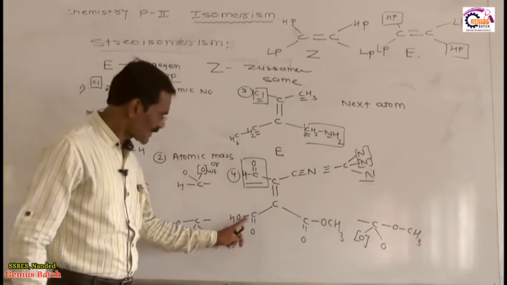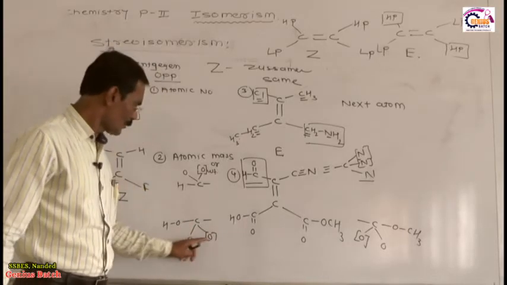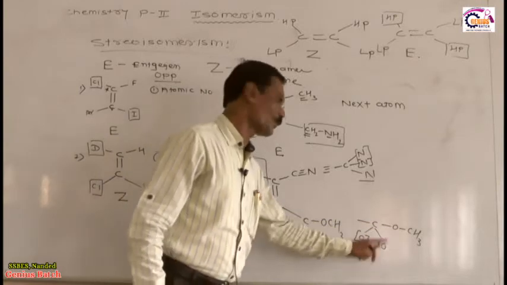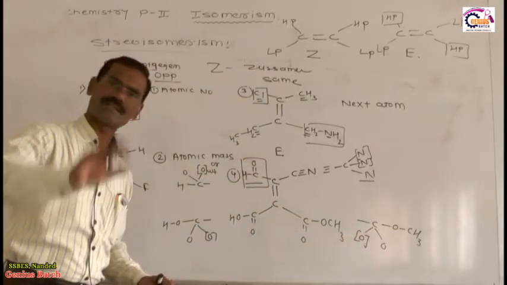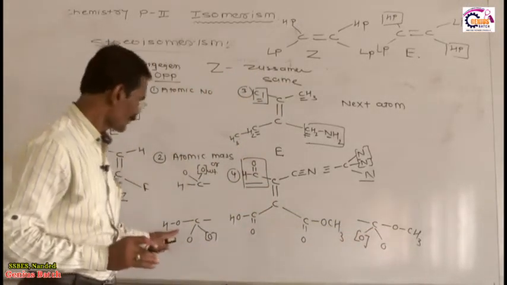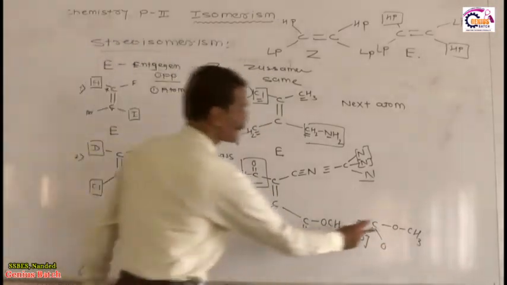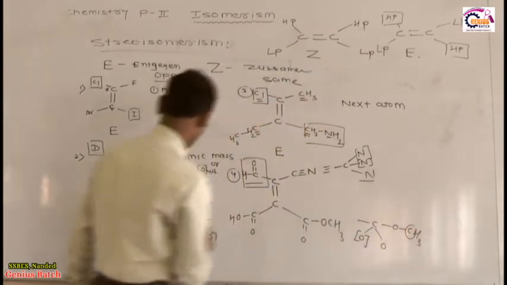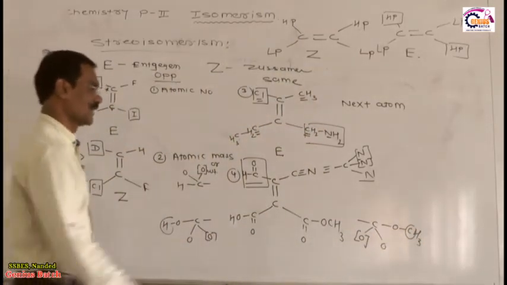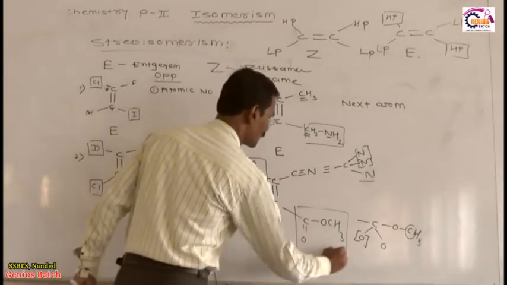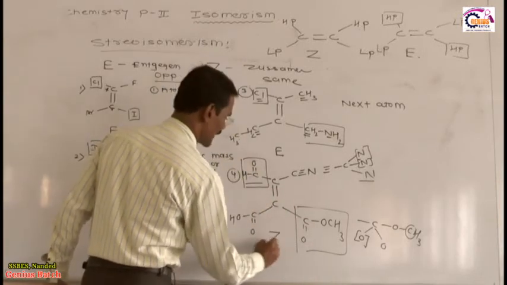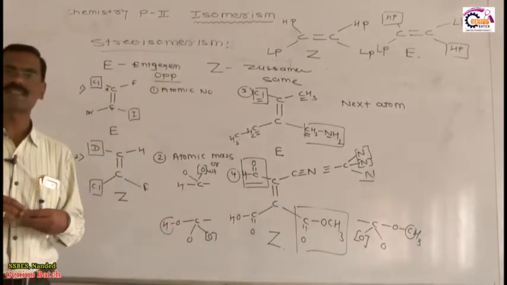Now what happened in this case? C double bond O, COO, here also COO. Priority cannot be decided by the first atom or second atom. Here also O, here also O, third atom also. But after the O, here H is there, and after the O, here CH3. The atomic number of carbon is greater than hydrogen. It means this molecule gets a higher priority. Higher priority is on the opposite side, so the configuration of this molecule is Z.